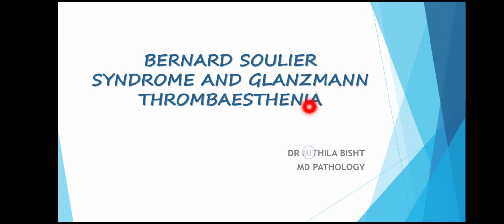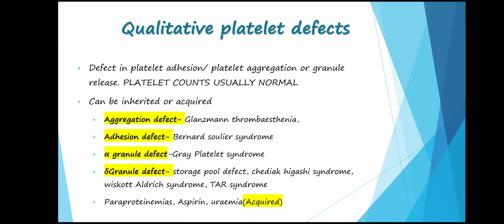Now these two diseases are part of the qualitative defects of platelets. There is a group of disorders: one is quantitative, another is qualitative platelet defects. In the quantitative defects, we include the diseases in which the platelet count is less than 1.5 lakh per cubic millimeter.